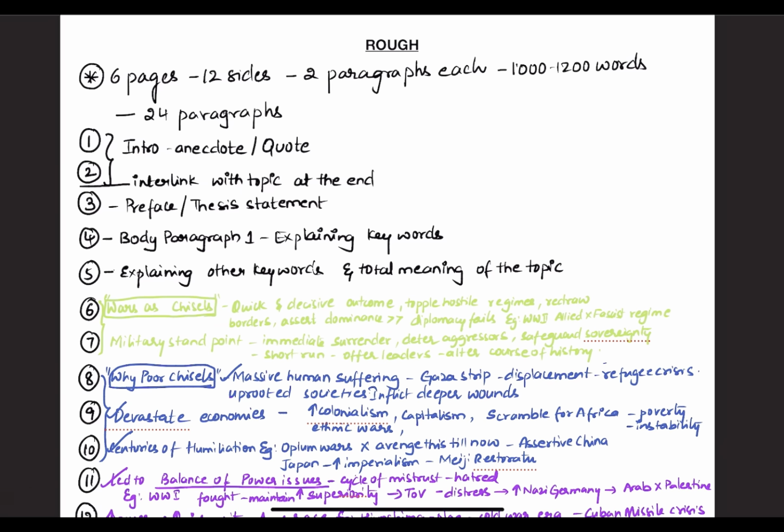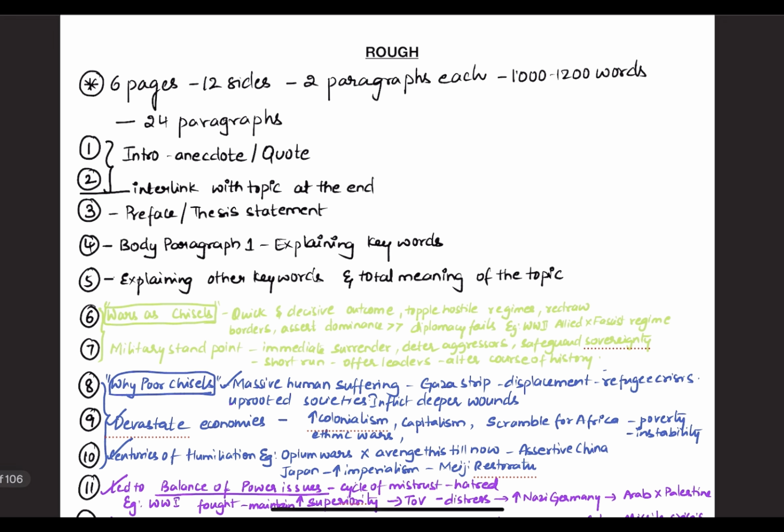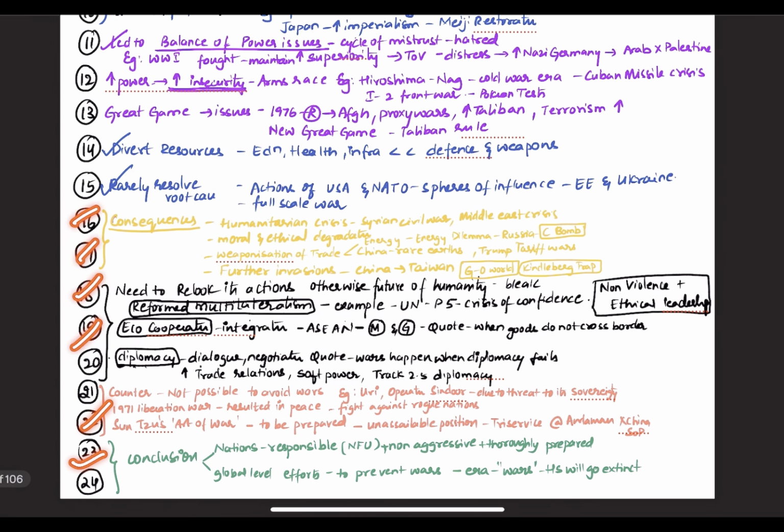Coming to rough work, 2 pages will be given to you, an entire page for the rough, so you can use one for each essay. Since there are 6 pages, that is 12 sides for each essay, I would plan for a good presentation with 2 paragraphs each page. This way I would like to complete 1000 to 1200 words for each essay, and I will have completely 24 paragraphs.